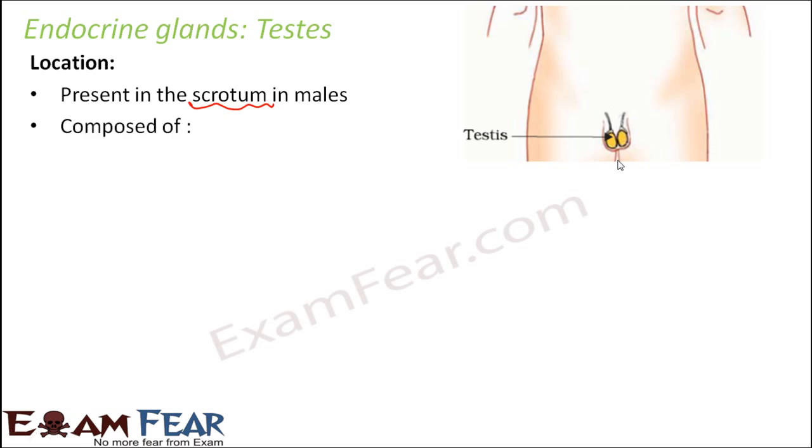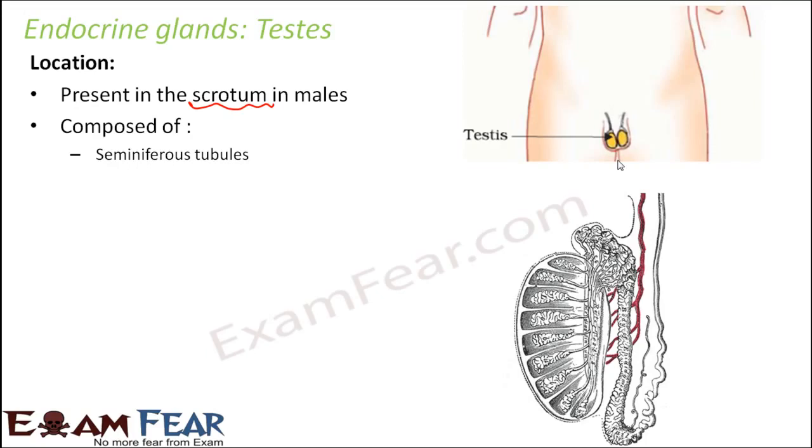If you look at its composition, the testis is composed of two types of cells. I mean, not exactly two types of cells, but mainly. One is the seminiferous tubules, which are tubular structures like this. Here you can see how the internal structure of the testis looks. These tubular structures are the seminiferous tubules.